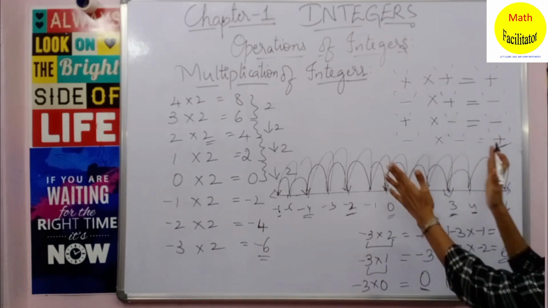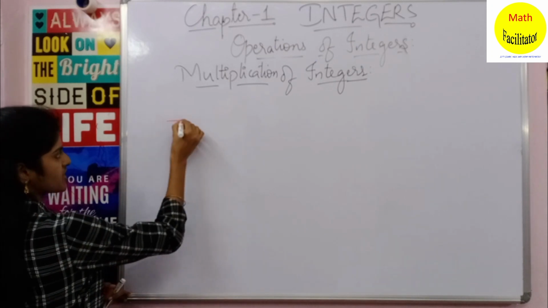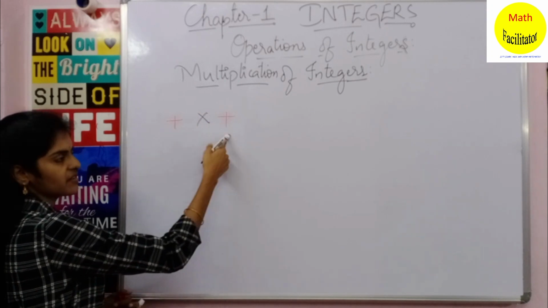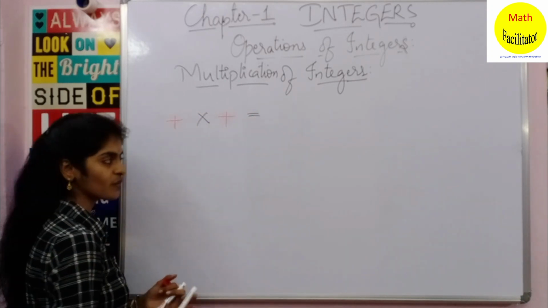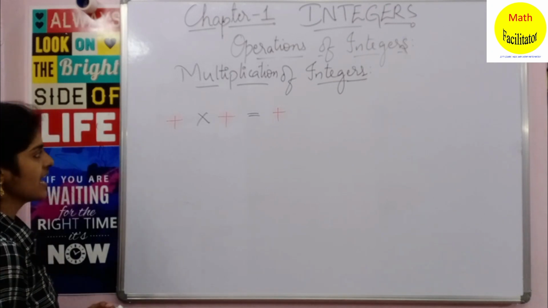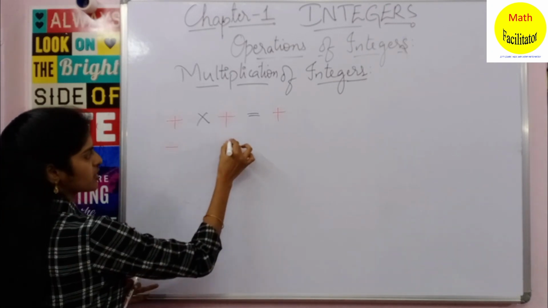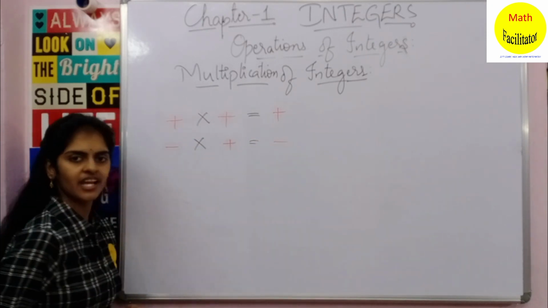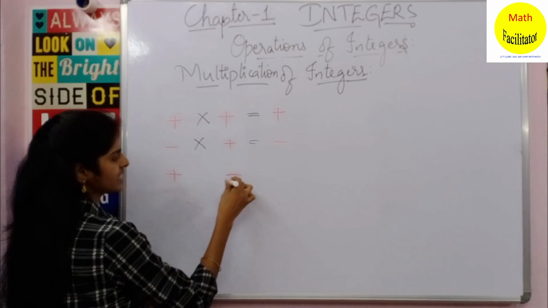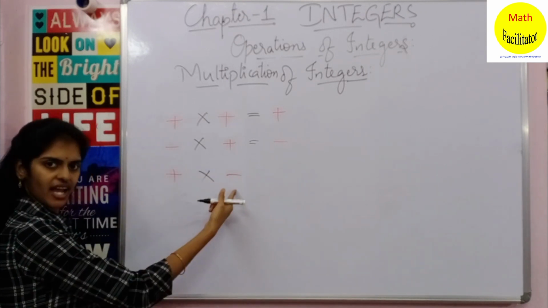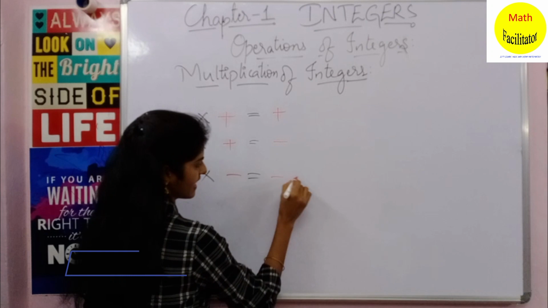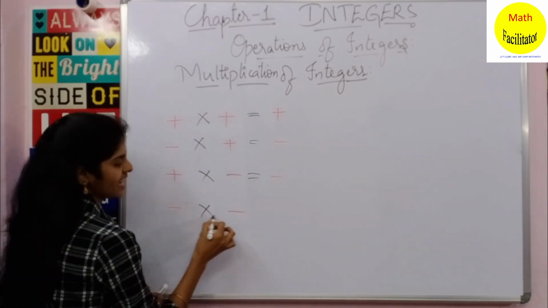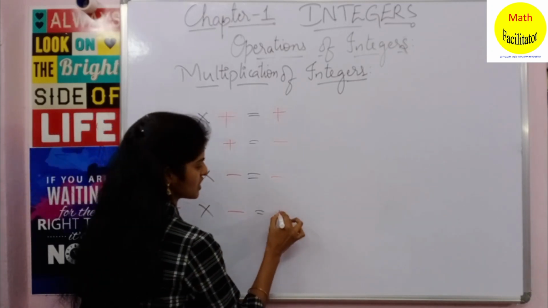Now let us summarize this here. When you are multiplying a positive number with a positive number, the answer you are getting is always positive. Now if you multiply a negative number and a positive number, the answer you are getting is what? Negative. If you multiply a positive and a negative number, the answer you get is again negative. If you multiply two negative numbers, the answer which you get is positive.